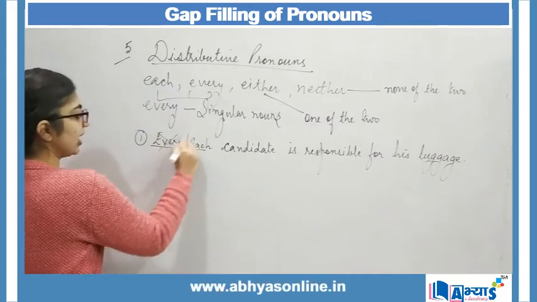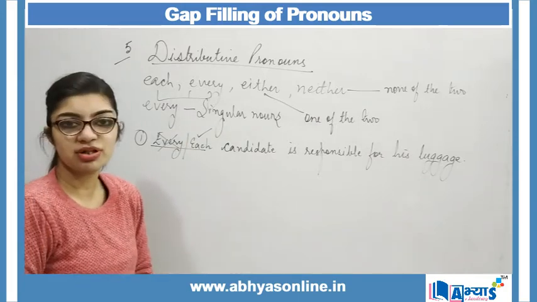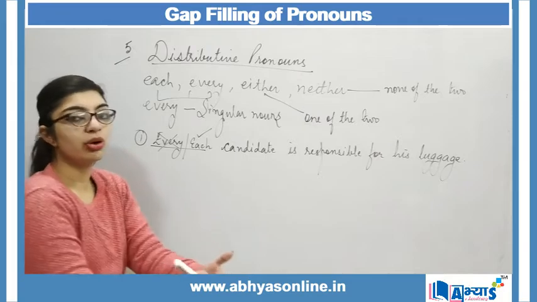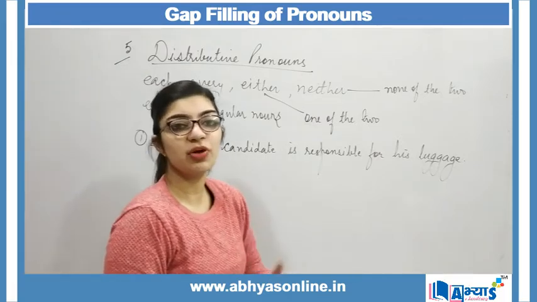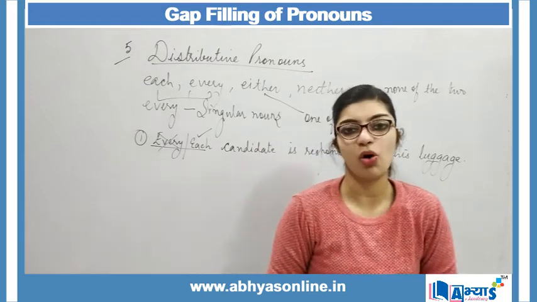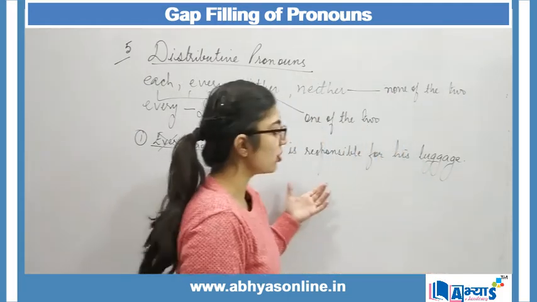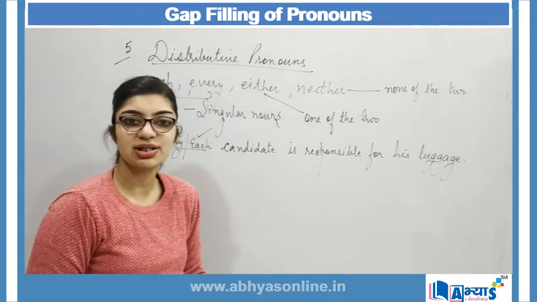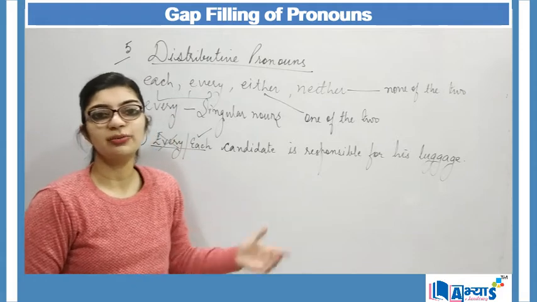Instead of every, each will fit more. I can say each candidate is responsible, which means that I am telling this to each one of the candidates present in the hall or wherever I am making this announcement. So here I am not talking about one person or two persons, I am talking about everyone, but focusing on one.